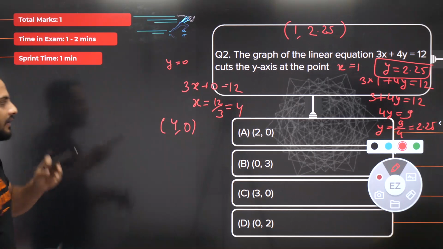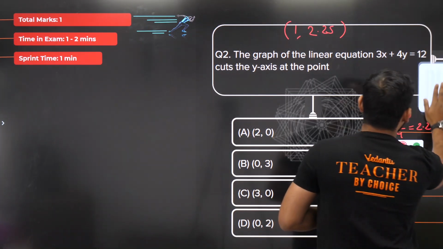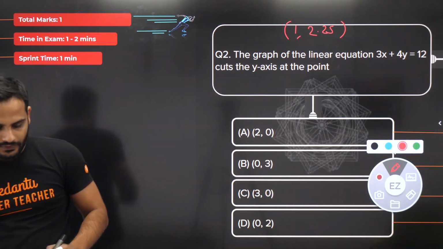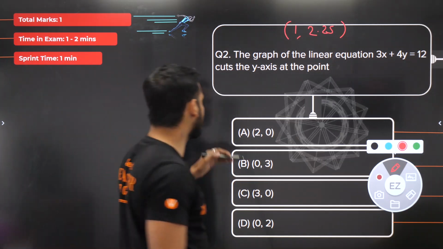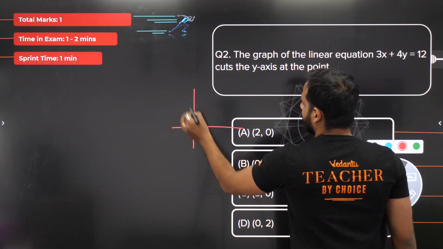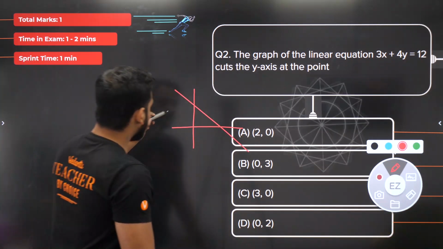So this way find three values, plot the graph, and check yourself where it is cutting. But it is a time consuming method. What we know is that wherever this line is intersecting, let's take an example. Let's say this is the graph, and the line is like this.